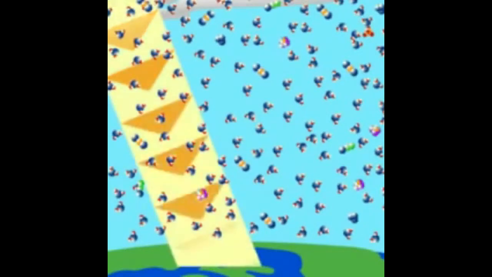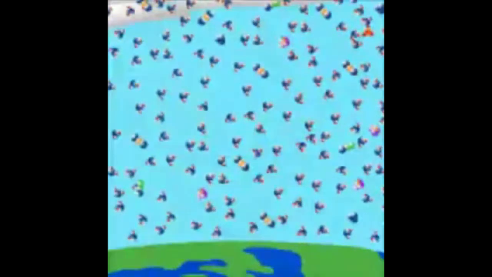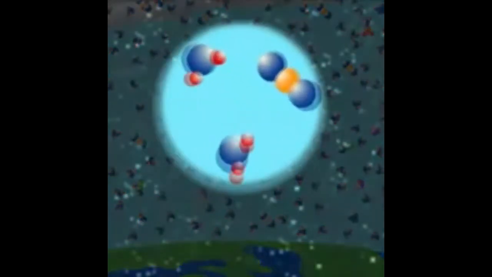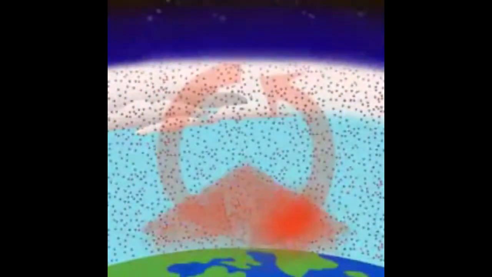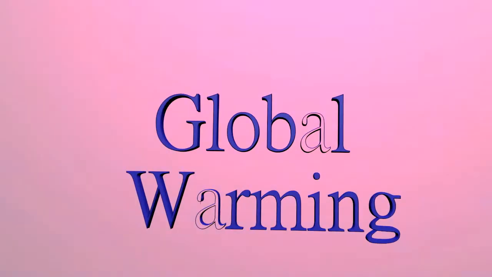Next is the greenhouse effect. The greenhouse effect is the result of the absorption of heat by some gases in the air. Such gases are carbon dioxide, methane, and others that absorb heat. This produces an effect that traps the heat in the Earth's atmosphere and prevents it from escaping back to space. This then leads to global warming.